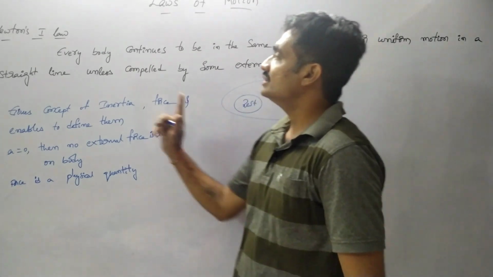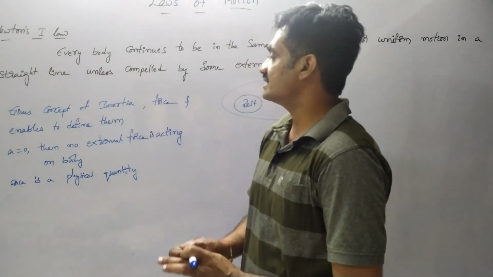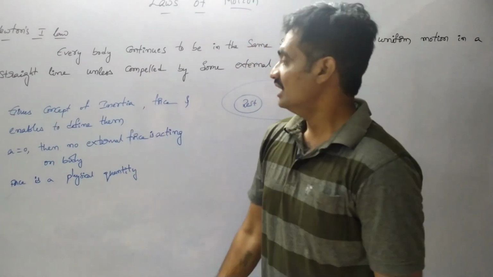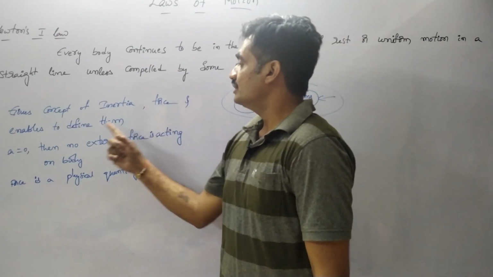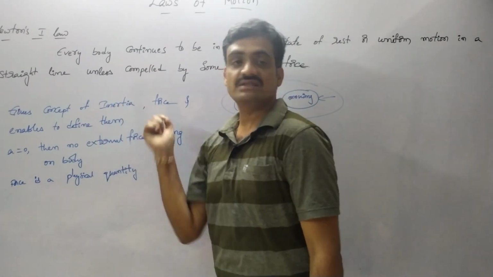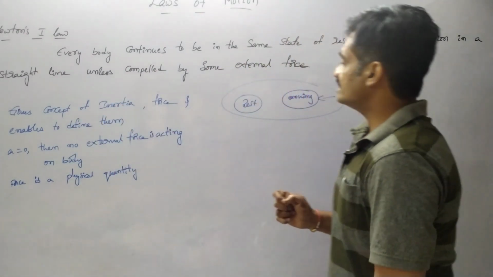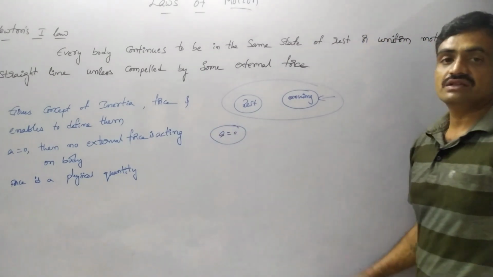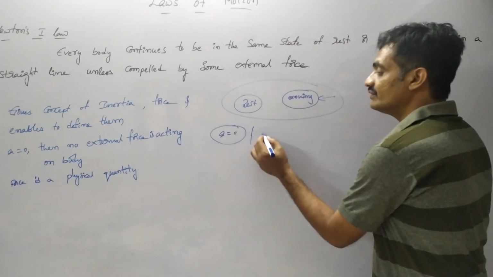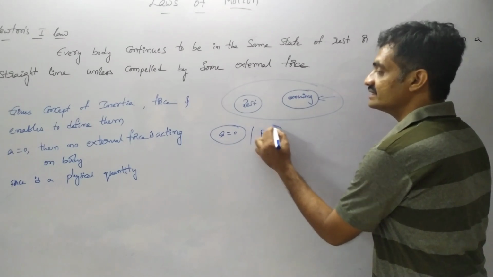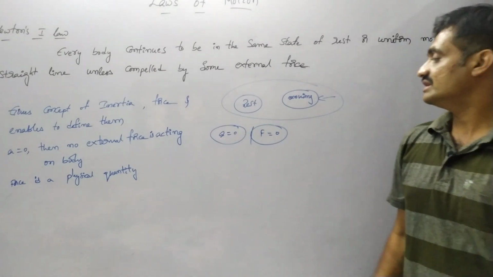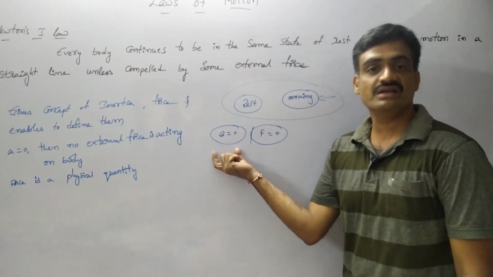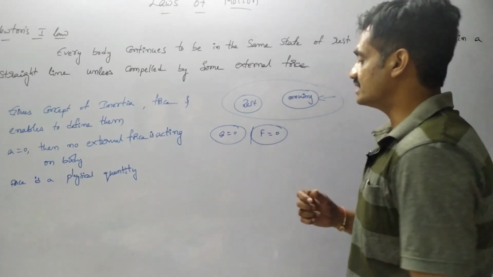Newton's first law represents the concept of inertia as well as force, whereas it enables us to define inertia as well as force. If we consider that the acceleration acting on the body is equal to 0, then we can say that the external force acting on the body is 0. Means if no external force acts on the body, then the acceleration acting on the body is 0.